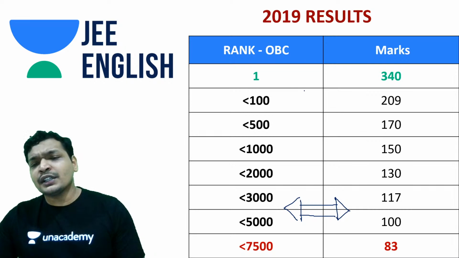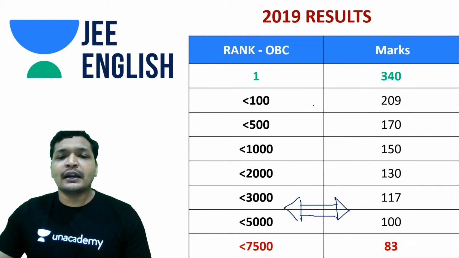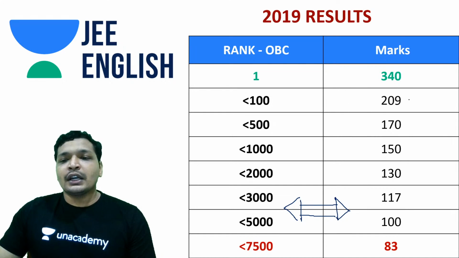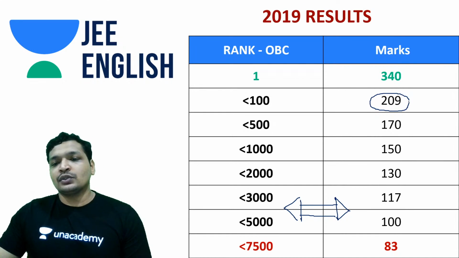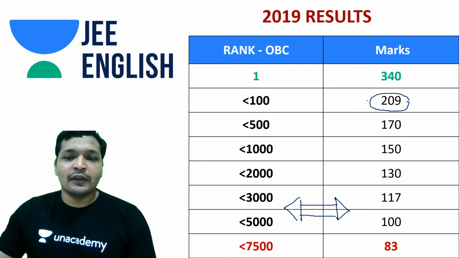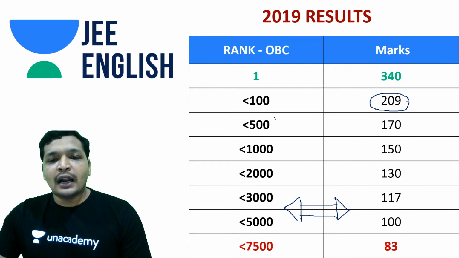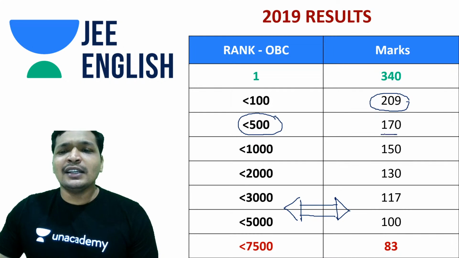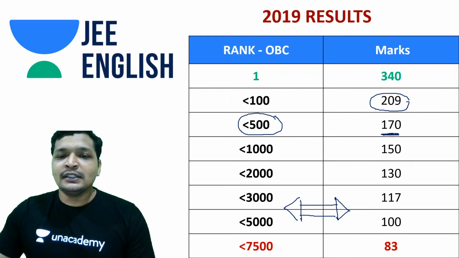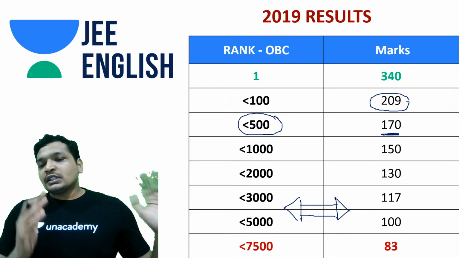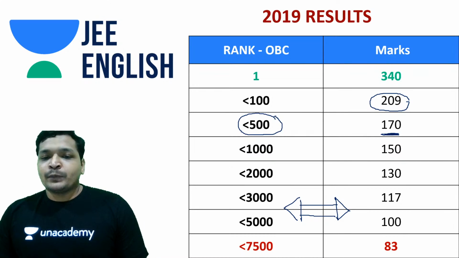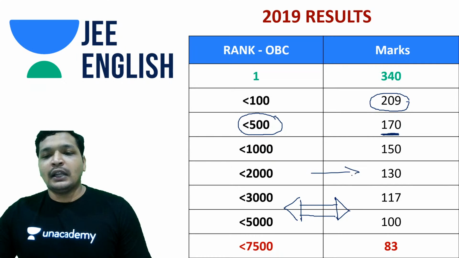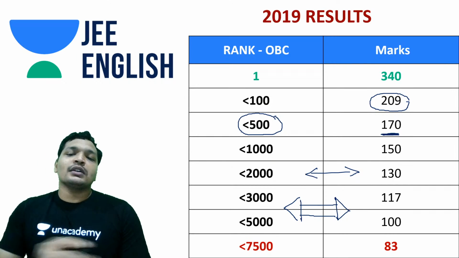So this was around 340 and odd, and if you had 100 rank and below, you'd still get into the old IITs. So you needed 209 marks. That is a good amount of marks in JEE Advanced, and at 500 and odd rank, you're getting into old IITs. So it's 170 and odd to get into old IITs. So yes guys, this is the kind of data, and talking about 2000 rank, the best option would be lying around 130. So 130 is what was needed.